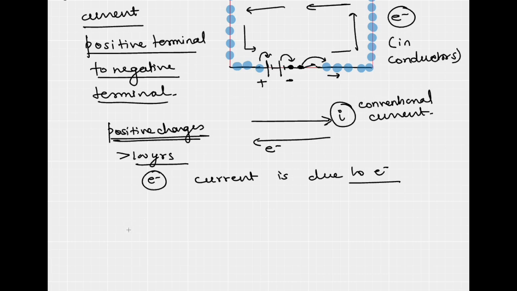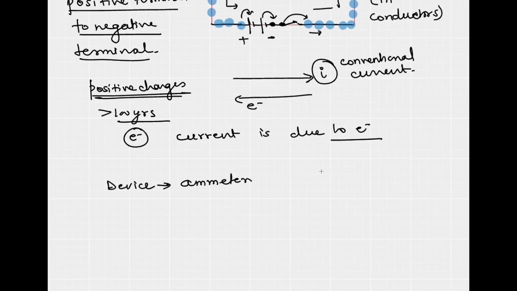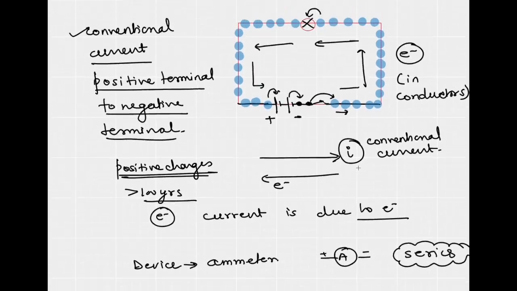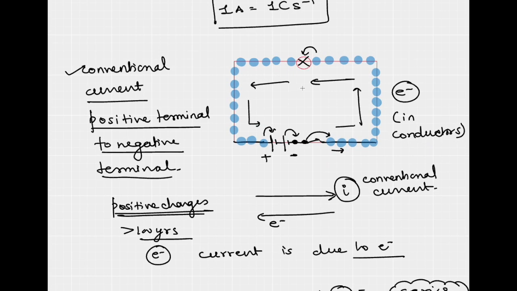To measure the current, you use units called amps, and you use a device called an ammeter. An ammeter has a symbol. Now, how does an ammeter get connected in a circuit? It gets connected in series. Let me quickly connect the ammeter here. If I want to know the amount of current, I can place the ammeter here. So here is my ammeter.